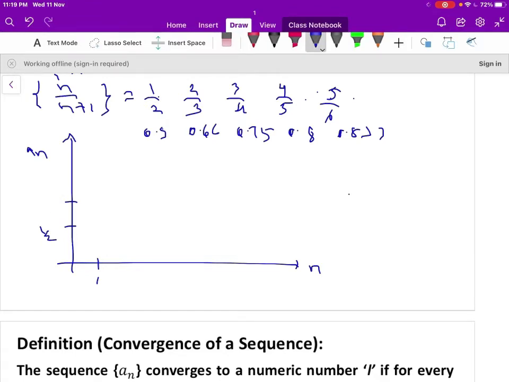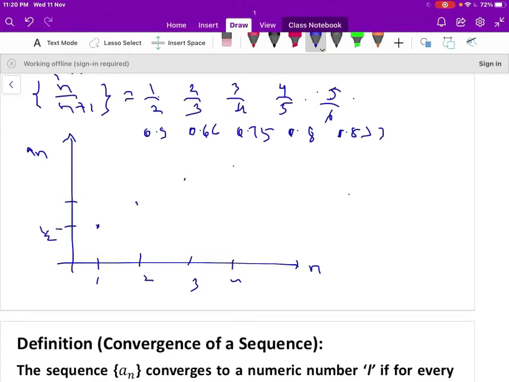When n is 1, a1 is half. When n is 2, a2 is 0.66 here. When n is 3, 0.75. When n is 4, that is 0.8. It goes on like this.